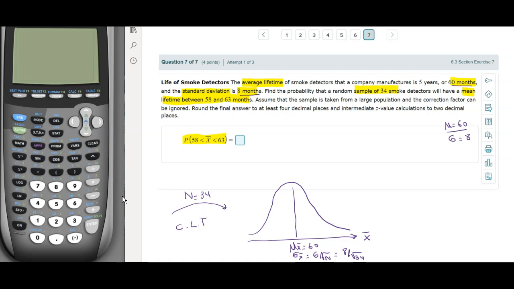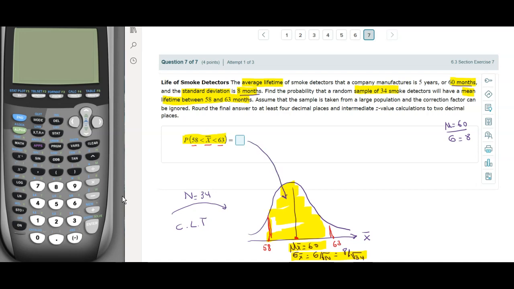And we will need this information for our calculation to plug into the calculator. All right, so what the question is asking is, what is the probability that x bar is between 58 and 63? So if this is the mean 60, 58 is going to be somewhere here, and 63 is going to be somewhere here. So we are looking for this area in between 58 and 63. This probability we are looking for is nothing other than the area.